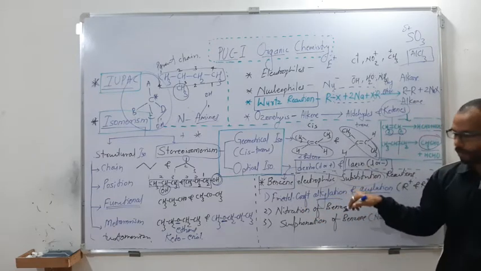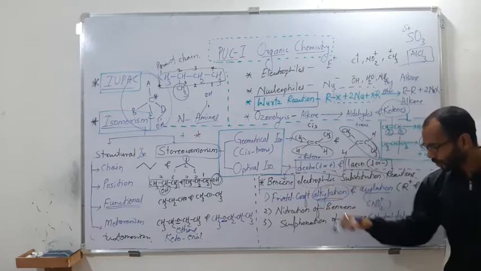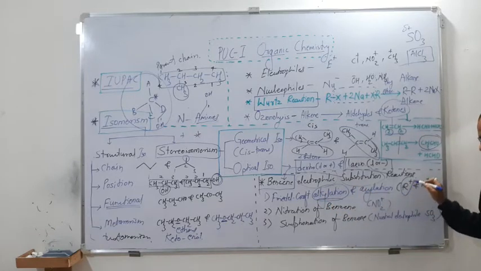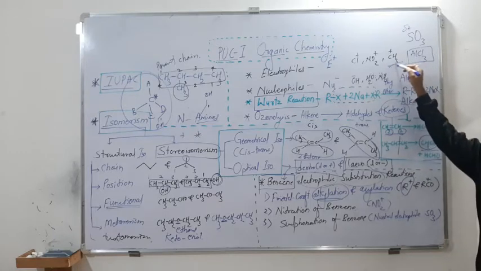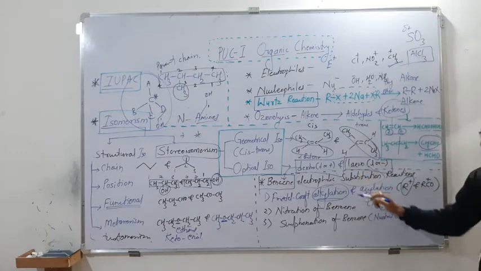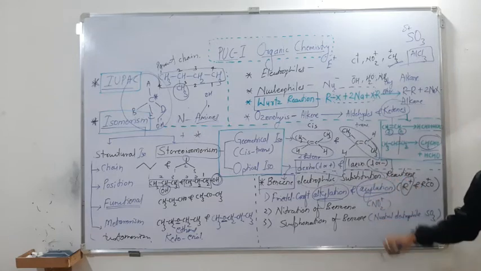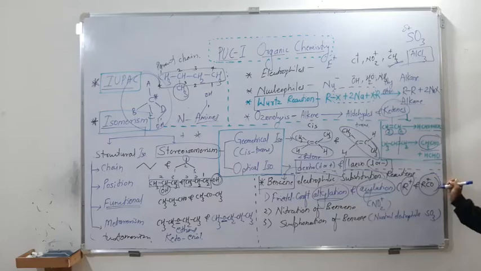Both are Friedel-Crafts. In one reaction you are going to substitute an alkyl group, generally represented as R plus. It may be CH3 plus, it may be C2H5 plus, and so on. Another is acylation. Acylation means you are going to substitute an acyl group, RC plus O, where R may again be methyl, ethyl, propyl, butyl, and so on. A CO is going to be a common part there.